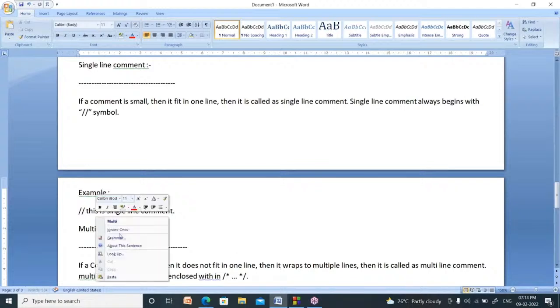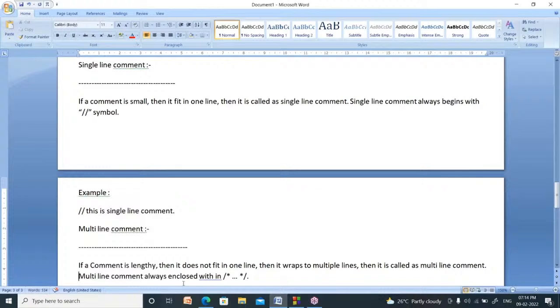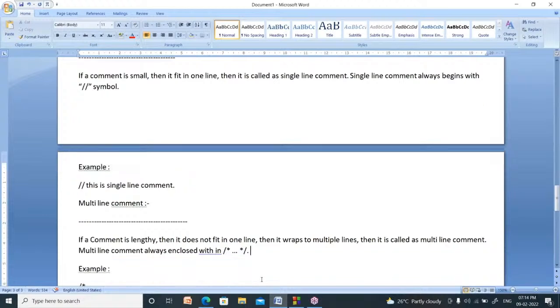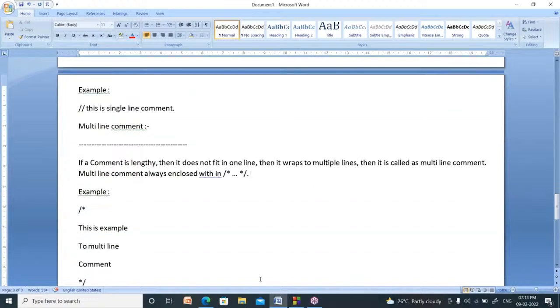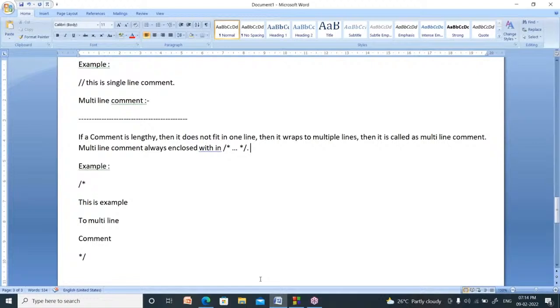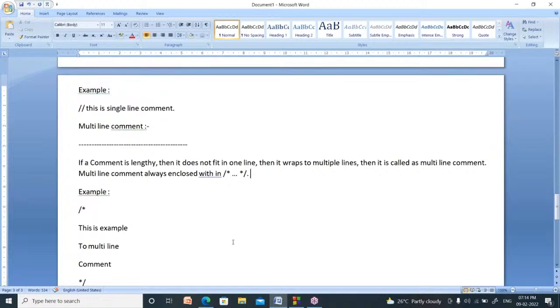Multi-line comment is always enclosed within these two symbols: slash star, ends with star slash. The example is this one, right? This is for today's class.